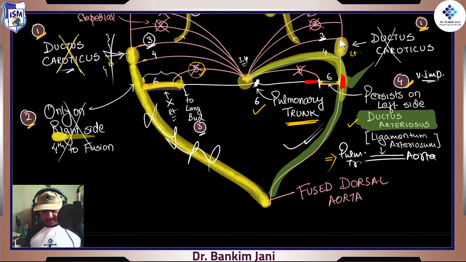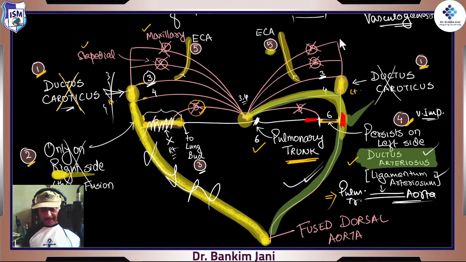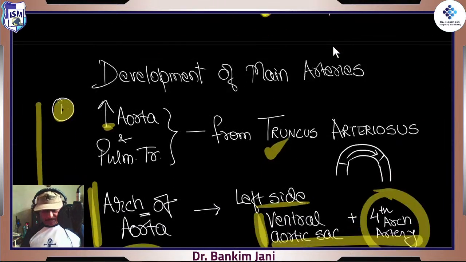So that was the second point. The third one, this is to the lung bud, so even this thing goes away, right? But only on the right side. On the left side it persists as the ductus arteriosus. Now we know it very well. Ligamentum arteriosum, good. Pulmonary trunk, aorta, nice, right? And from the top, the external carotid artery and other arteries will be developing from this third arch, right?